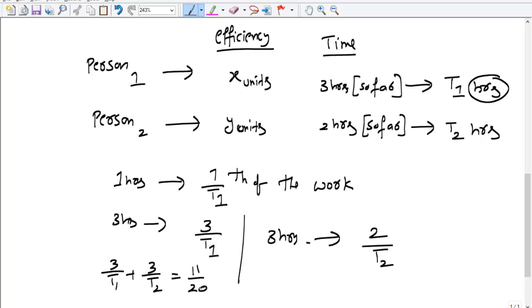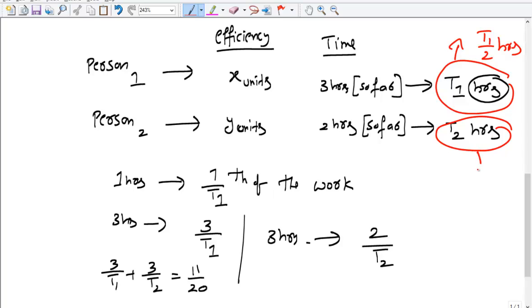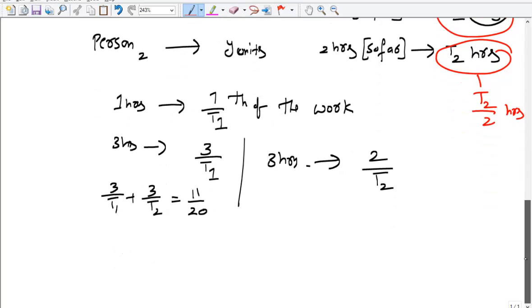Now, what is given is, at the end of the work, exactly, T1 has finished 50% and T2 also finished 50% of the work. In such a case, at the end of the work, T1 must have worked for T1 by 2 hours. T2 must have worked for T2 by 2 hours. And the gap is quite simple. Person 1 started 1 hour before the person 2 reported to the work. It means that person 1 started exactly 1 hour before.